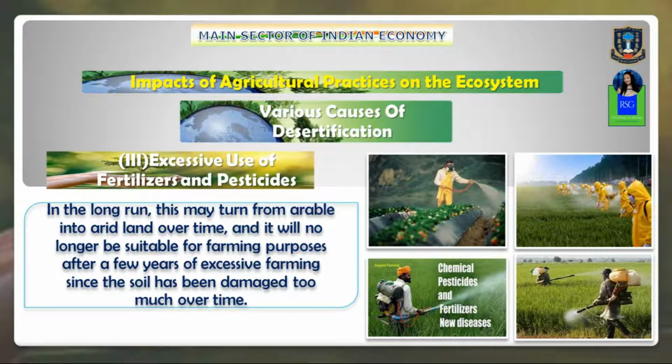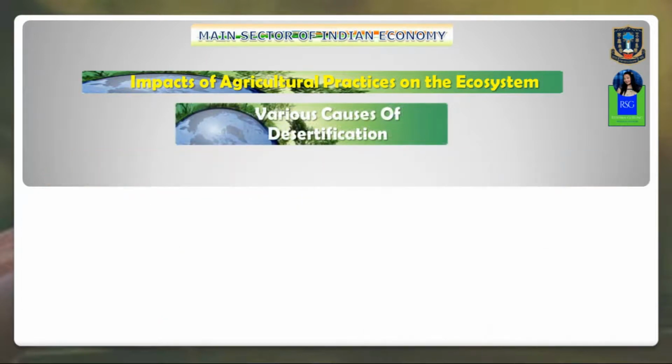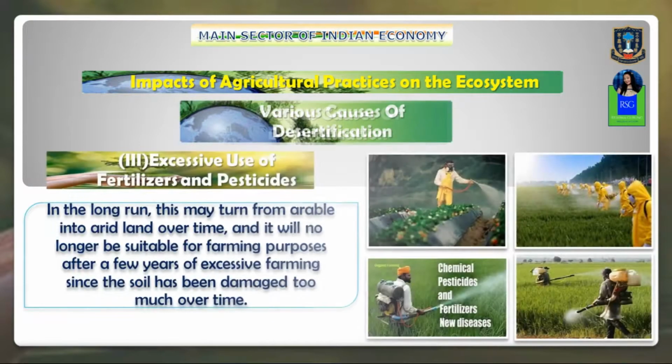You understood? So, if you use too much pesticides and chemical fertilizers, then in the long run, what happens? The soil loses its fertility. Then the land just becomes a wasteland. You can no more grow crops on it. It becomes unfertile. You understood? So the use of excessive fertilizers and pesticides is also one of the causes of desertification.